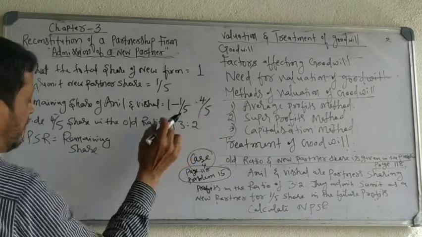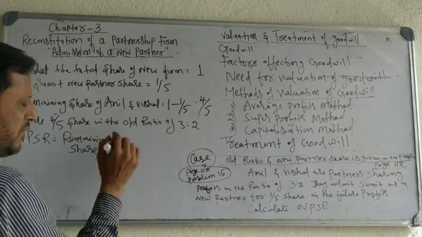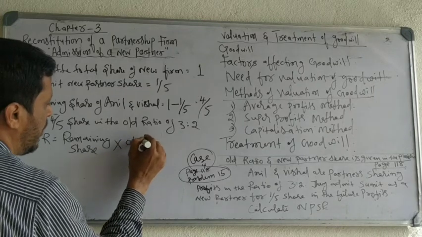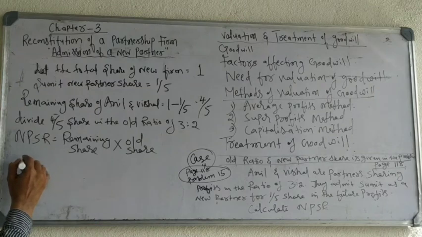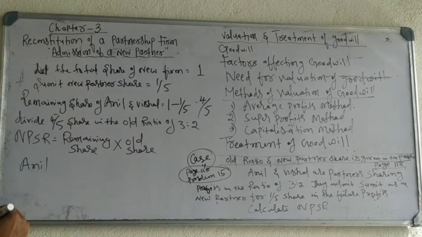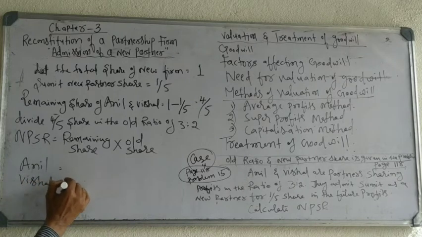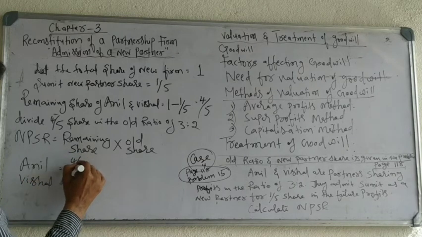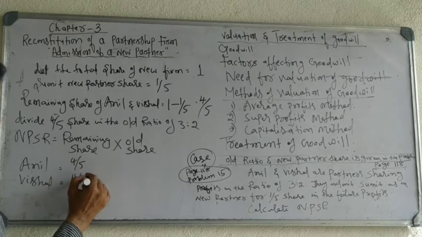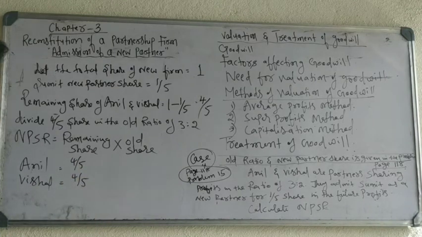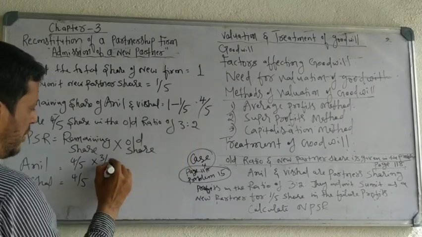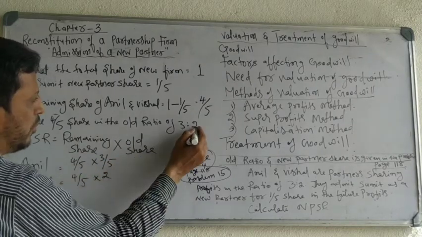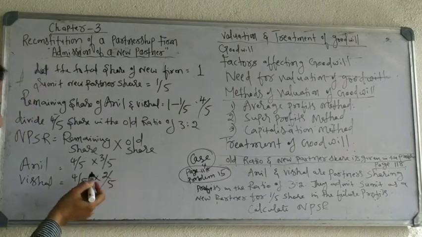New profit sharing ratio of Anil and of Vishal equals the remaining share 4/5 multiplied by the old ratio, 3/5 and 2/5.